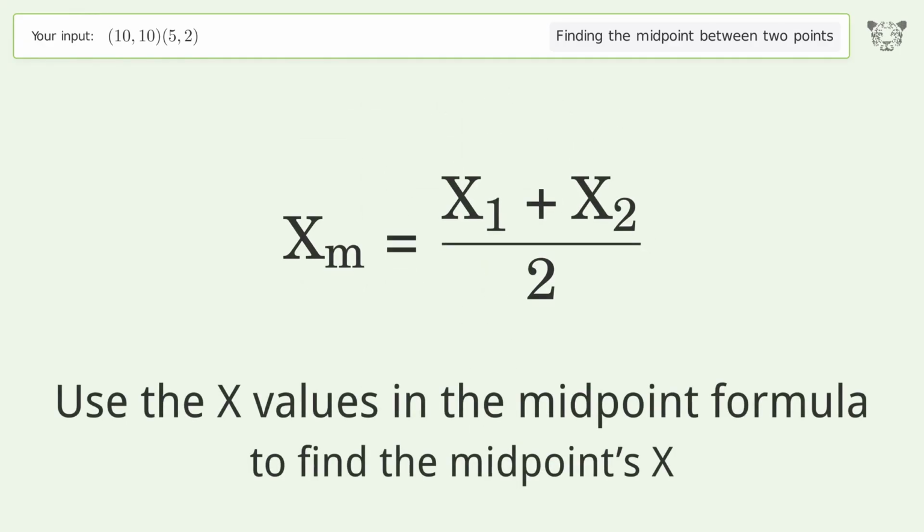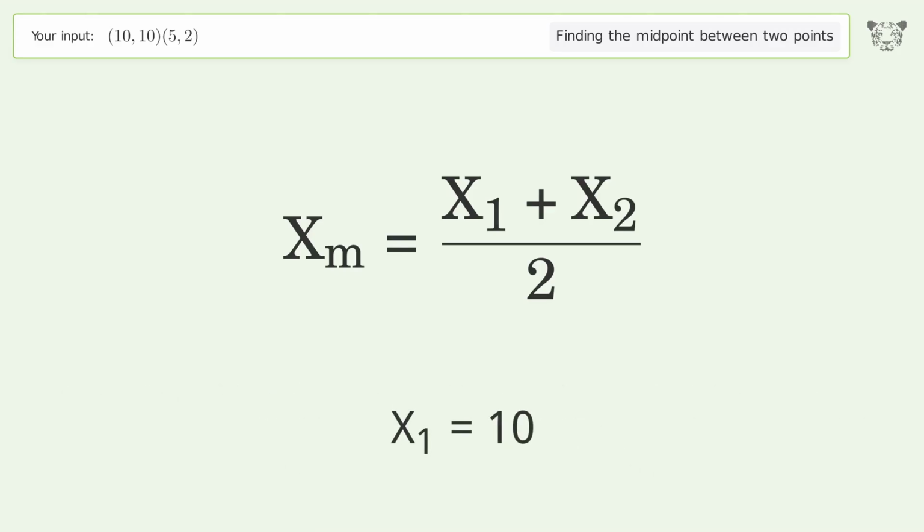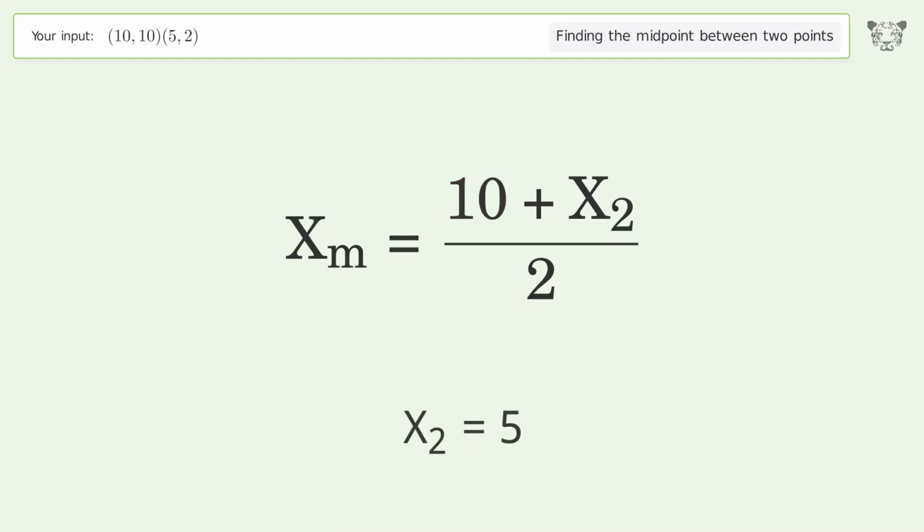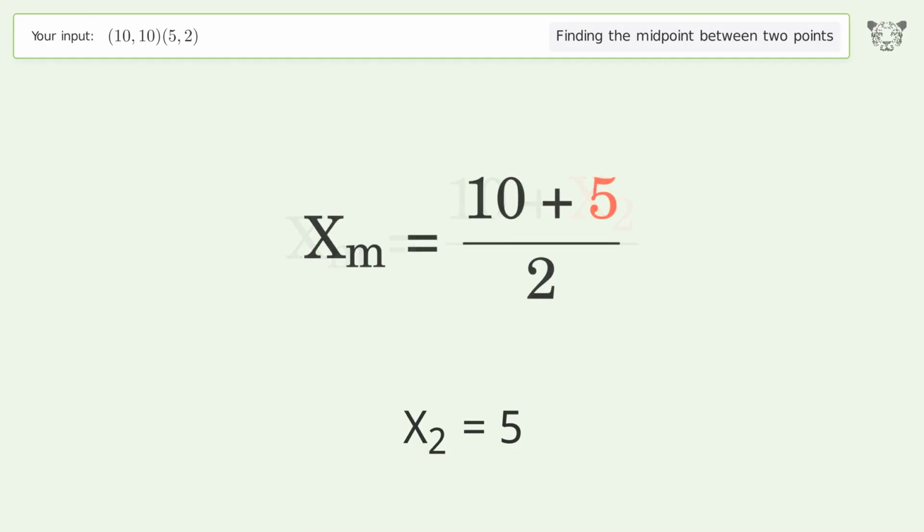Use the x values in the midpoint formula to find the midpoint's x. x1 equals 10. x2 equals 5. Simplify the arithmetic.